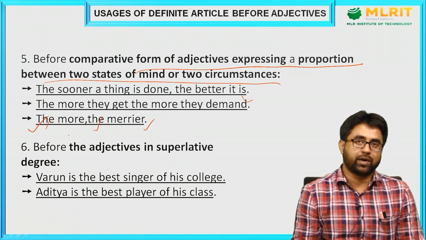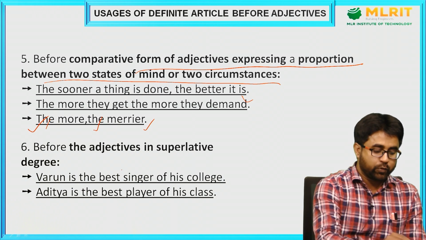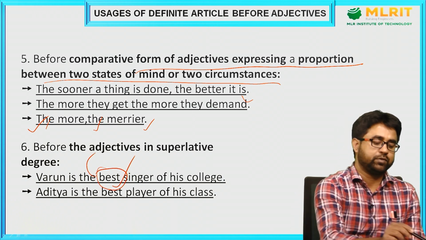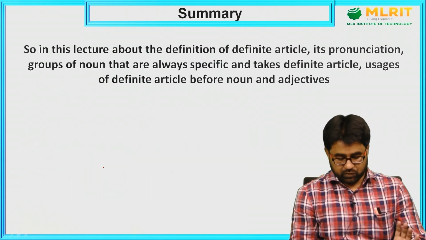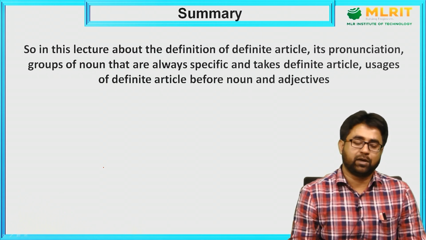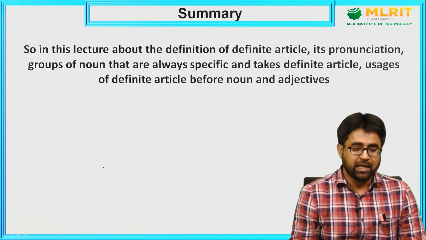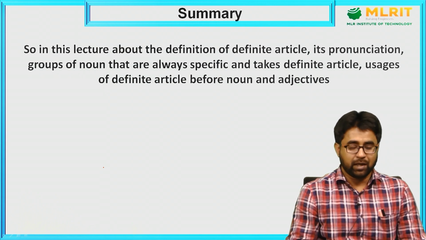So whenever we are talking about a superlative degree, we have to use the definite article. So Varun is the best singer. You can see best is a superlative adjective, right? And that's why we are using the definite article the here. Now, so this is all about the usage of definite articles. In this particular lecture, we got to know about the definition of the definite article, how it is pronounced, how it is used before nouns, and also how it is used before adjectives.